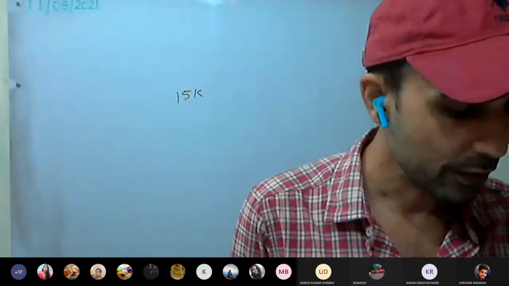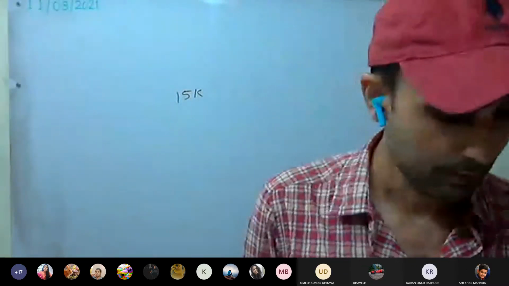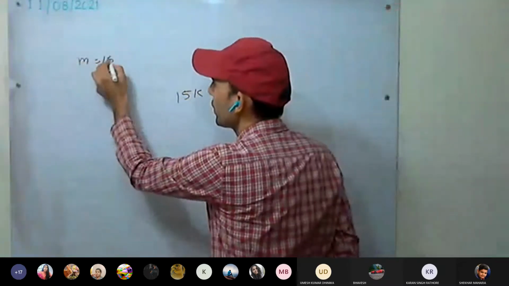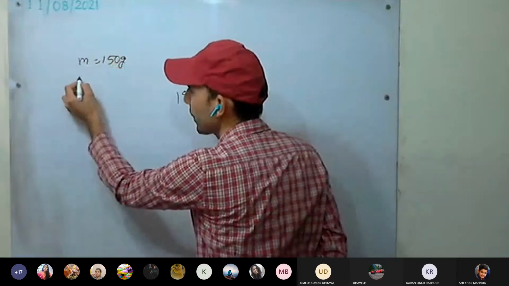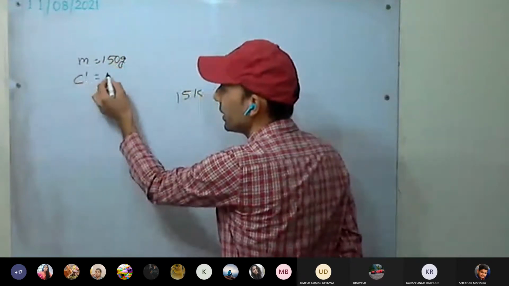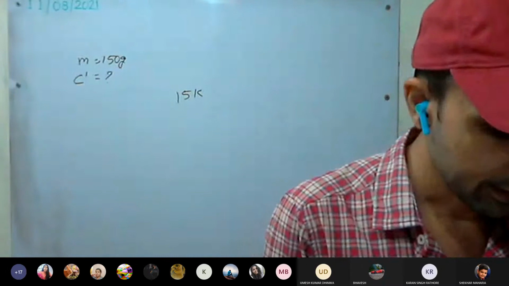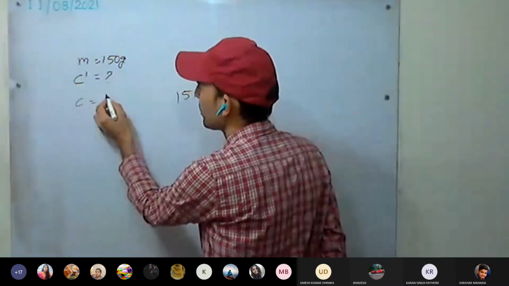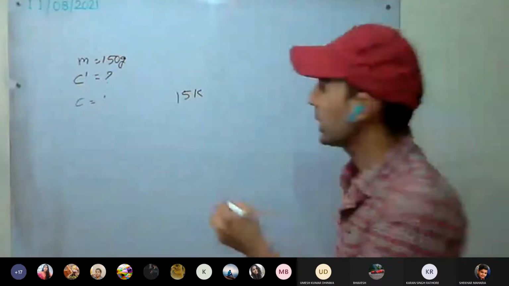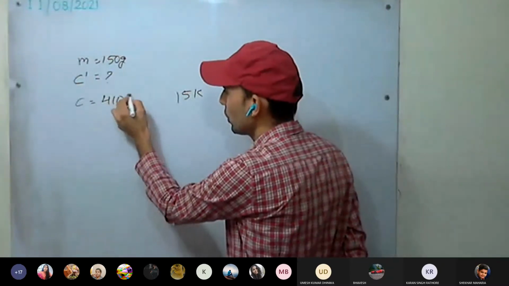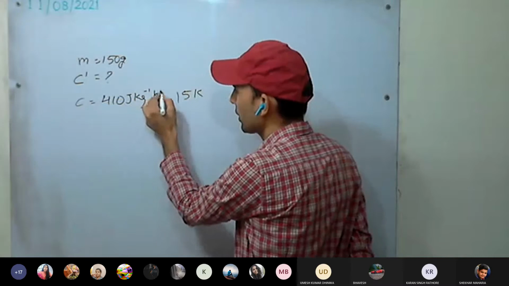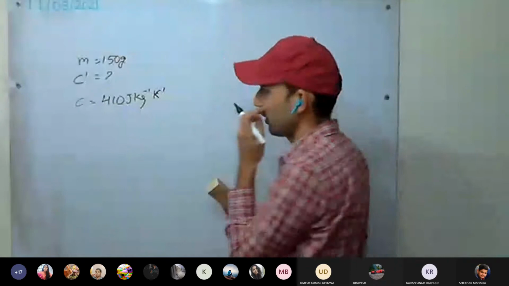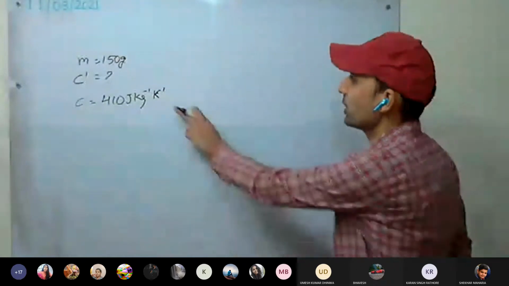Second one: calculate the heat capacity of a vessel of mass 150 gram. Mass is given as 150 gram, and we have to calculate the heat capacity, that is C dash. Its specific heat capacity C is given: 410 joule per kg per Kelvin, with K capital, Kelvin.